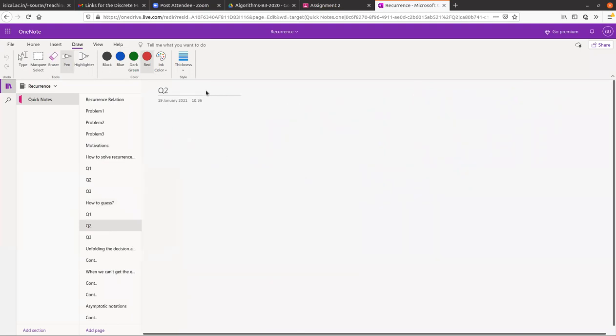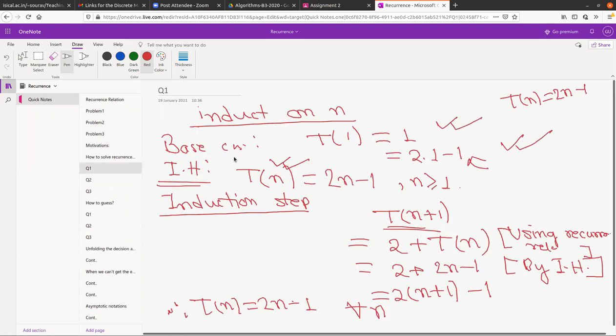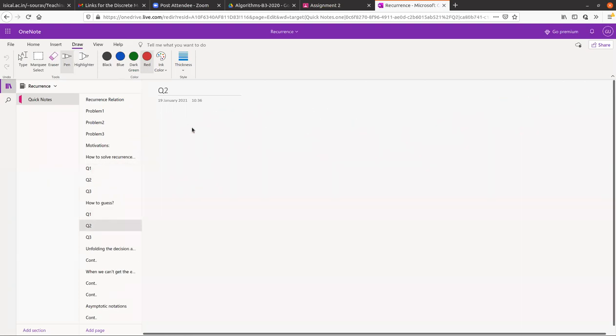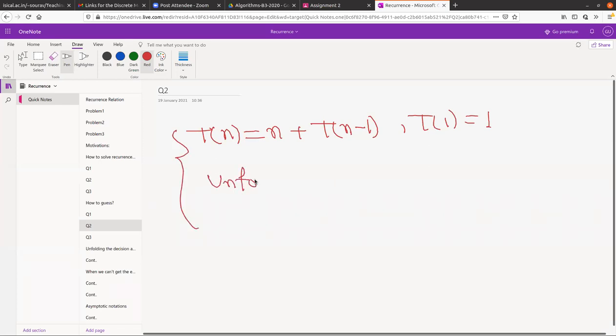So let us go forward with our second question. The recurrence we had there was Tn equals n plus Tn minus 1 and T1 equals 1. Just unfold the definition and try to guess the solution.